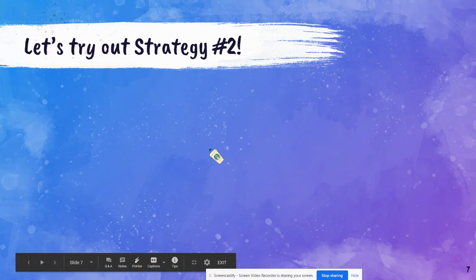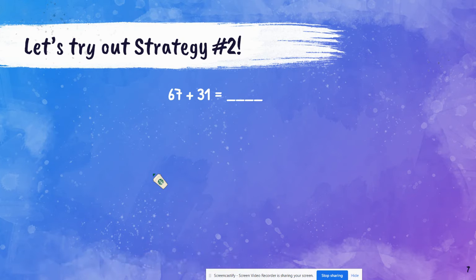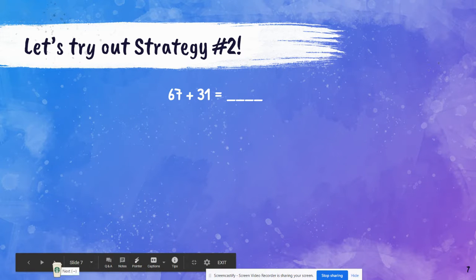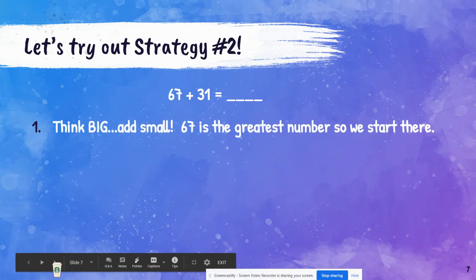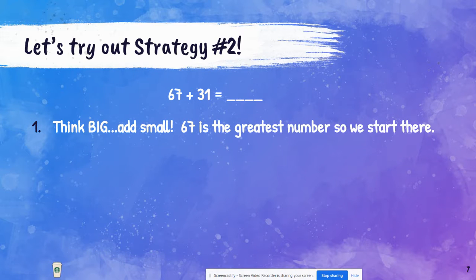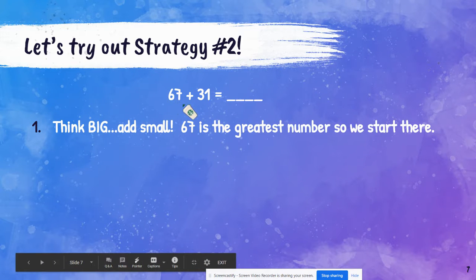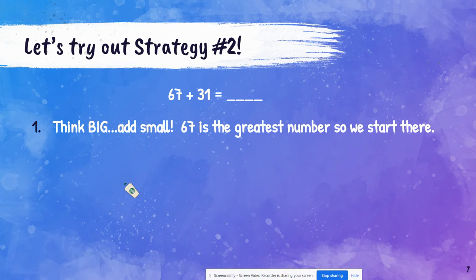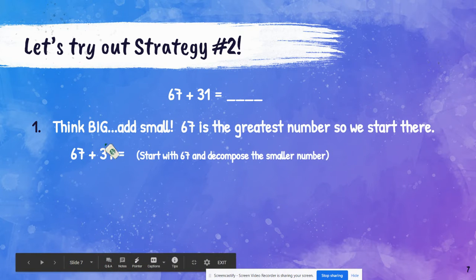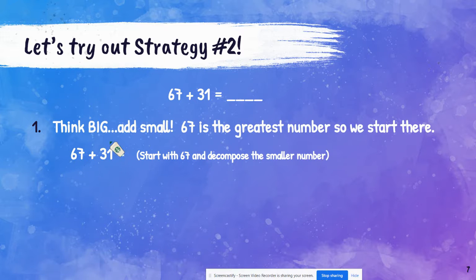So let's practice this one and try out strategy number 2. So on your paper, write 67 plus 31. Okay, so think big. So we know that 67 is our greater number, so we are going to start with that. So 67 plus 31. So we're going to start with 67 and we're going to decompose the 31.